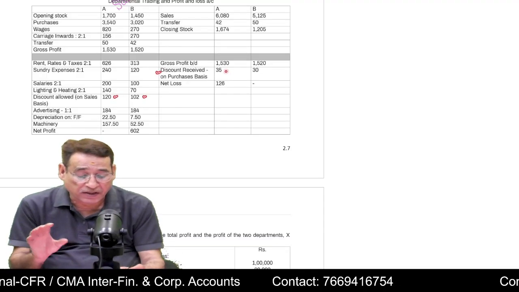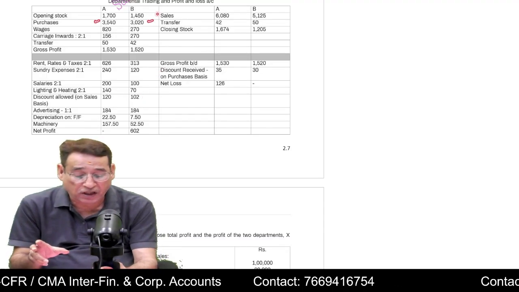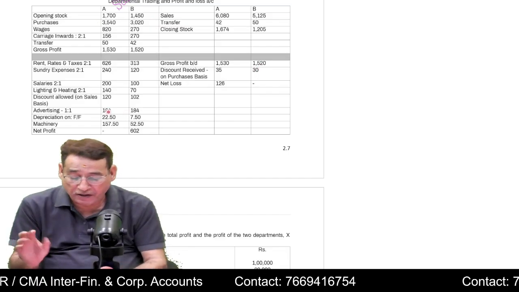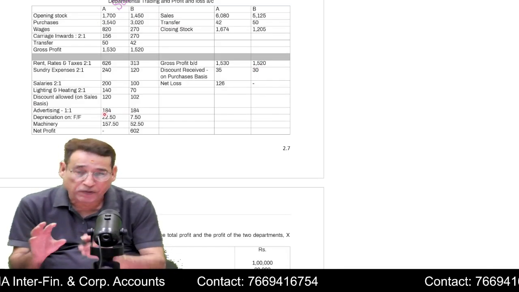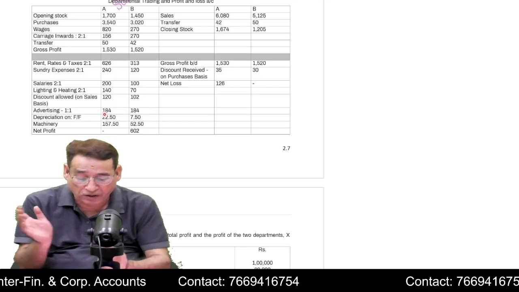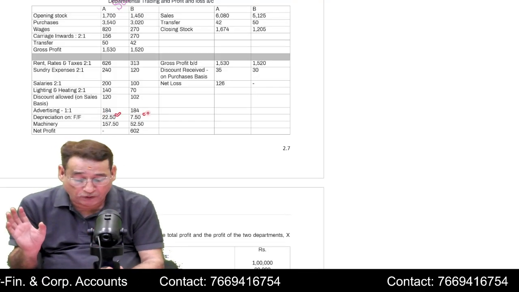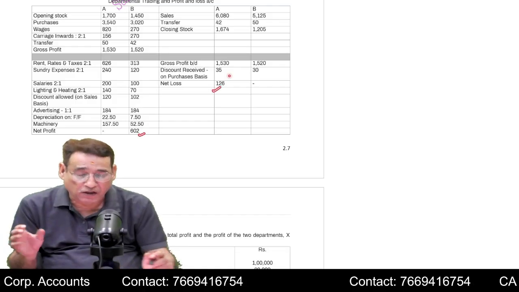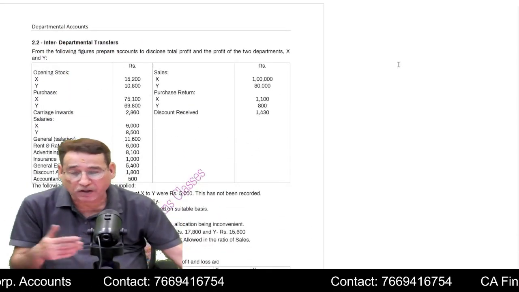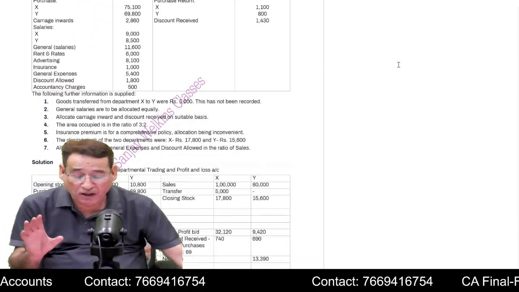Similarly, discount received on the basis of purchases, you will take the ratio of the purchases and divide it. And similarly, advertisement expense, it was given in the ratio 1:1. Depreciation, you compute the total depreciation, take 3/4 in the column of A, 1/4 in the column of B. And then you find out the net profit or net loss. This is how you are supposed to do this particular question. Is it clear to you or not? Now,